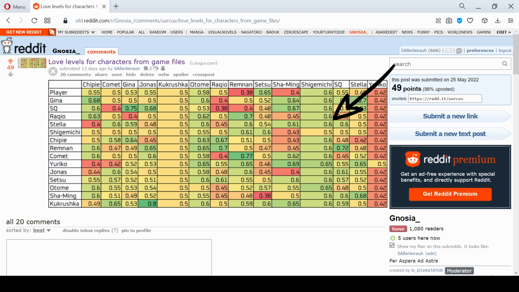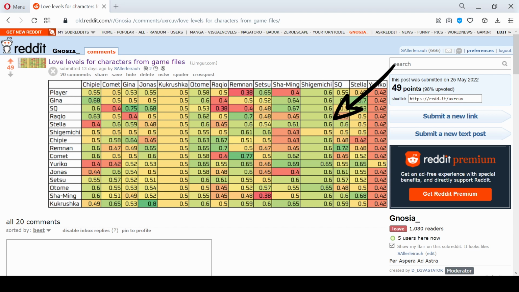1. Why doesn't Shigemichi love Stella here? Well, that one's easy. Shigemichi only loves Stella once the player goes through their events, and then the love values change accordingly. They do change in the course of the playthrough and sometimes depending on players' choices. Maybe we'll look at changes sometime in the future.